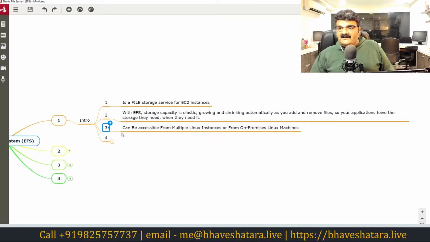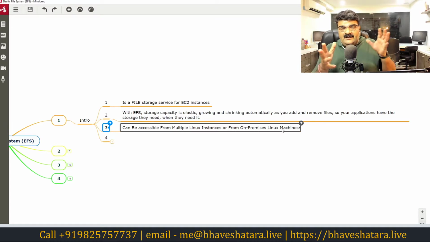It can be accessed from multiple Linux instances or from an on-premises Linux machine as well. If you have multiple Linux EC2 instances, you can access the storage from them. And even if you have an on-premises physical Linux machine or a virtual machine, but it must be Linux, you can access it from your on-premises data center as well.